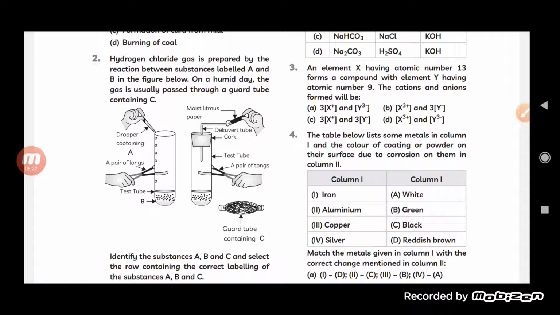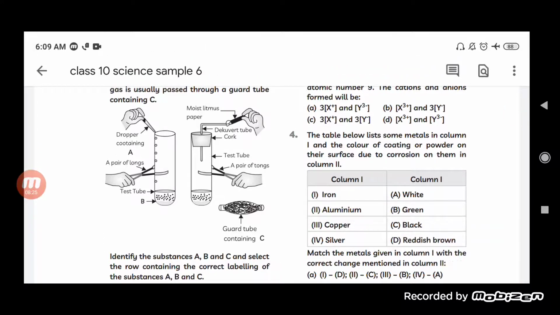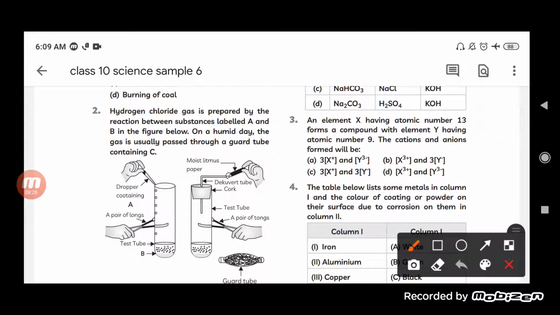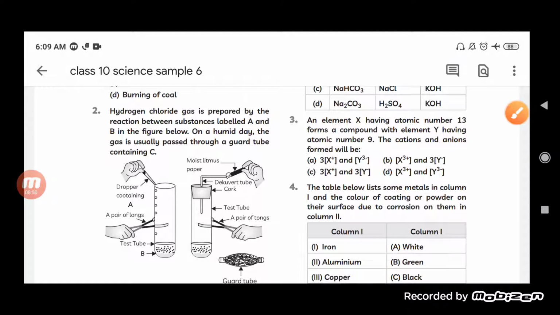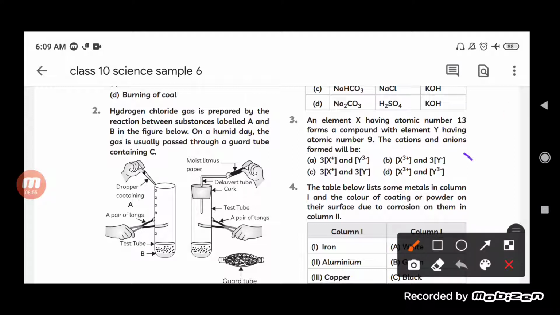How did it come, students? We can take the electronic configuration of it. So if it is 13, it will be 2, 8, 3, and if it is 9, it will be 2 and 7. Okay. So by this we can conclude that outermost shell is 7 here and 3 there. Now what you will find is that since X consists of 3 valence electrons, it will lose the electrons and become 3 positive.